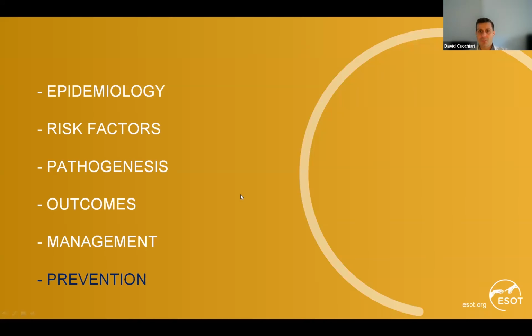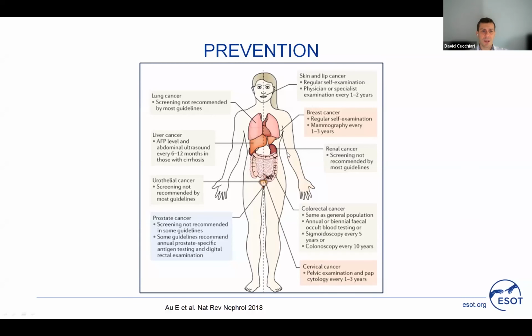Moving to the last point, prevention. This is probably where we can make a difference for our patients. This is a very nice figure from a review published in Nature in 2018. We can see, for example, that for skin and lip cancer, regular self-examination and a physician or dermatology examination every 1 to 2 years is recommended. For breast cancer and cervical cancer, we should follow the guidelines for the general population.